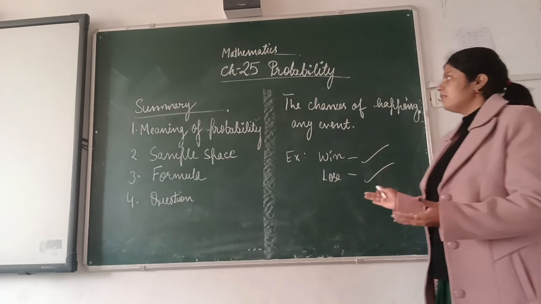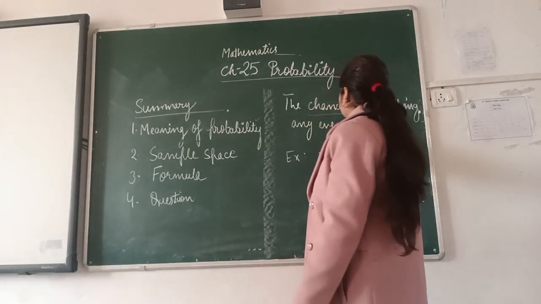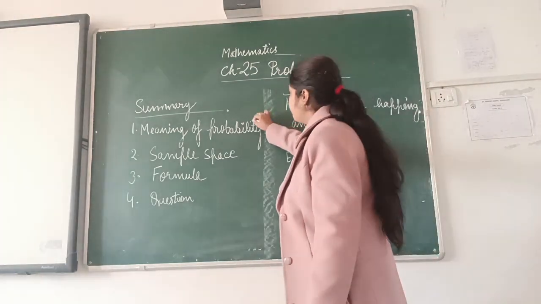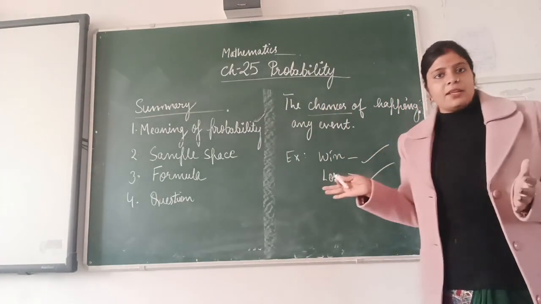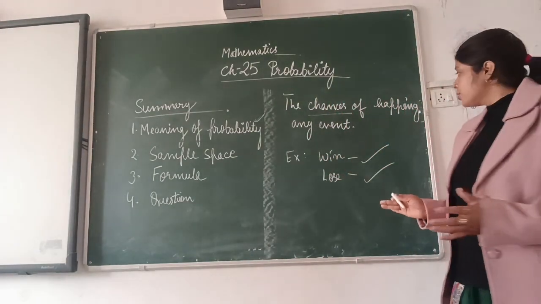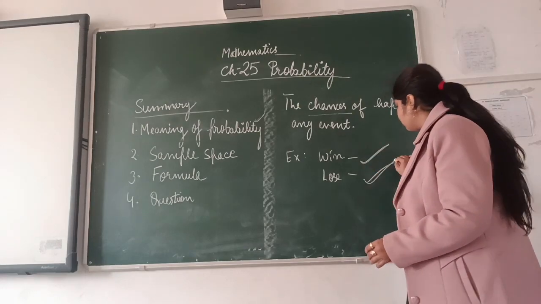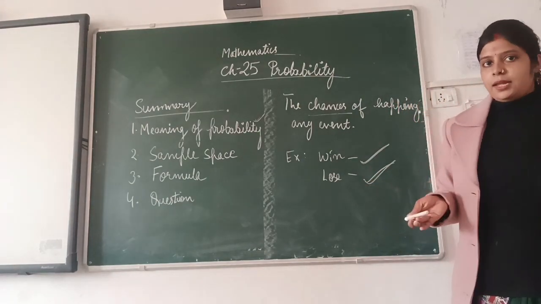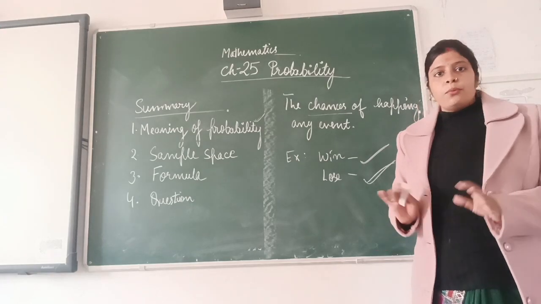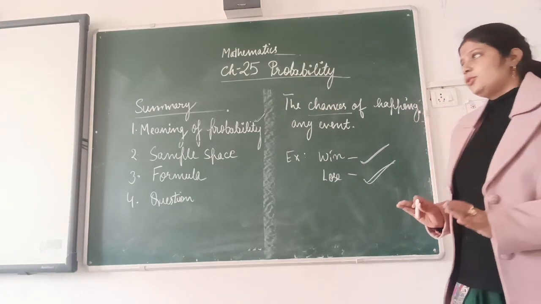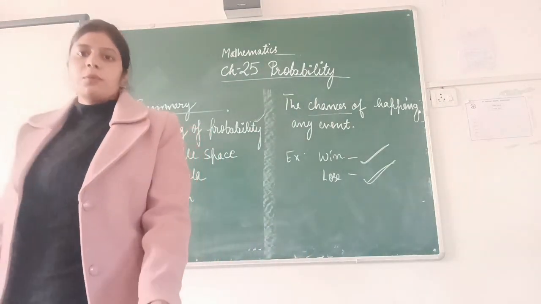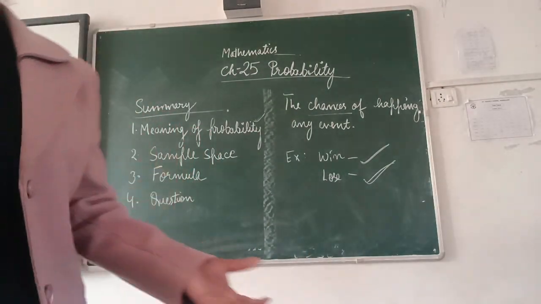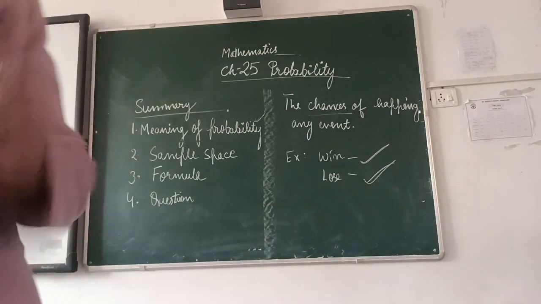This is known as the chances, and here it is the probability of a particular event. In a cricket match, one can win or one can lose, so both of them have a 50% chance. This is known as probability. Probability simply means a chance.